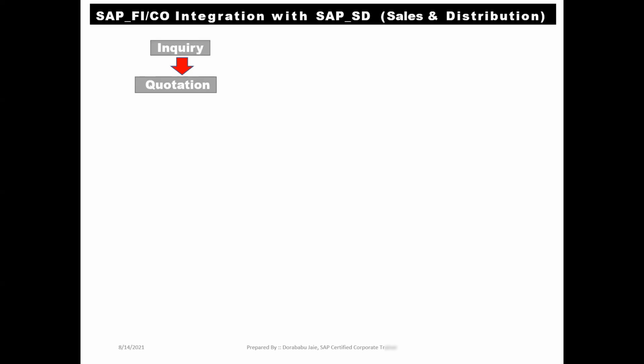So whether the product is available or not at our warehouse level, our marketing team will check with our warehouse management team, and if the stock is available, then they will go to the next level. Based upon the quotation, our marketing team will go for the sales order. Sales order means a mutual agreement or mutual understanding between the customer and the company.